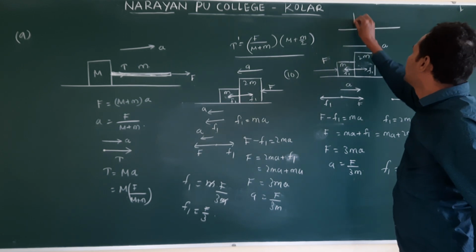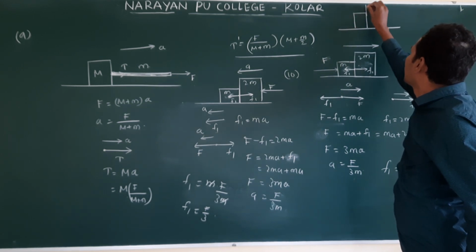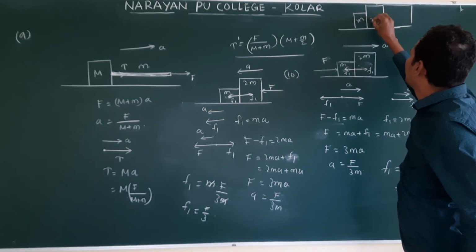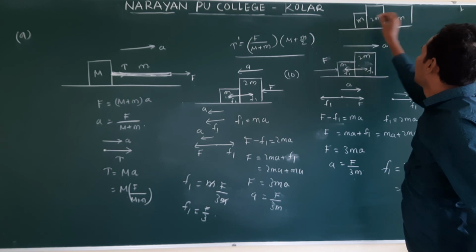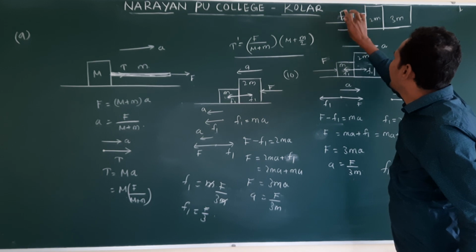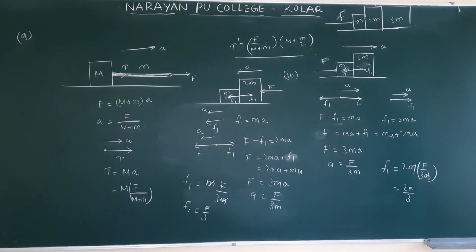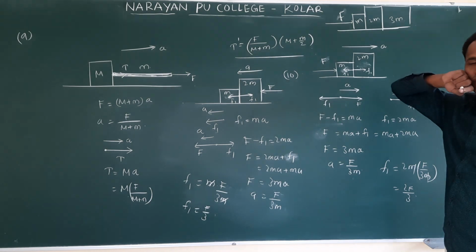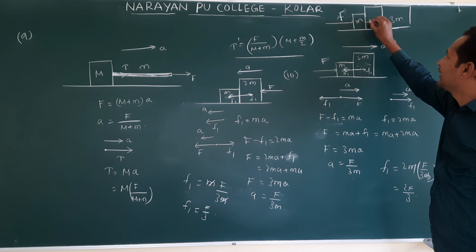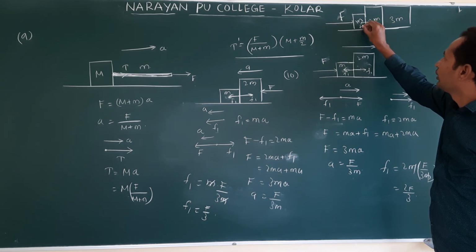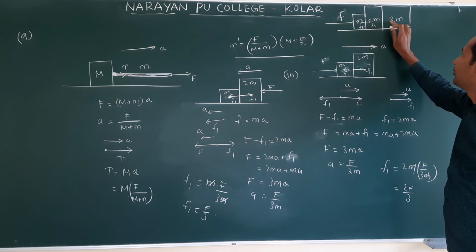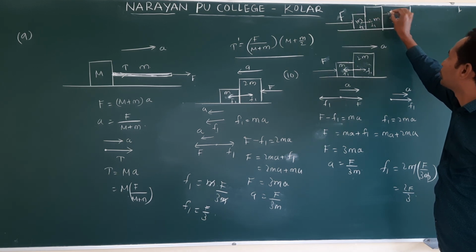I am placing 3 objects: m, 2m, 3m. Now force F is applied. Here F1 is clear: small f1, small f2. Between 2m and 3m the reaction force you take as small f2.